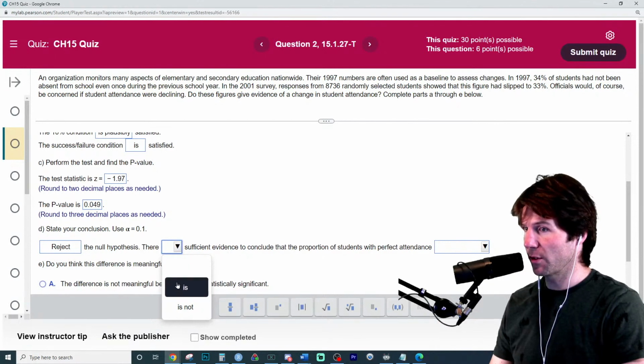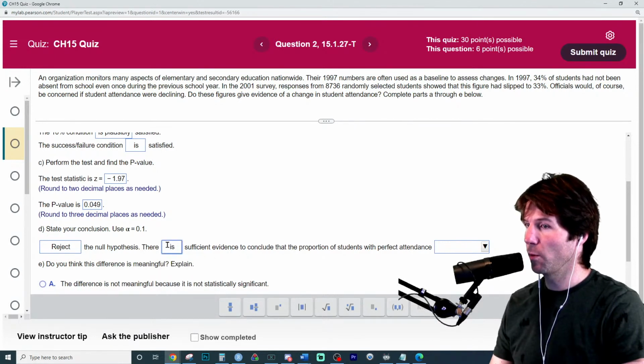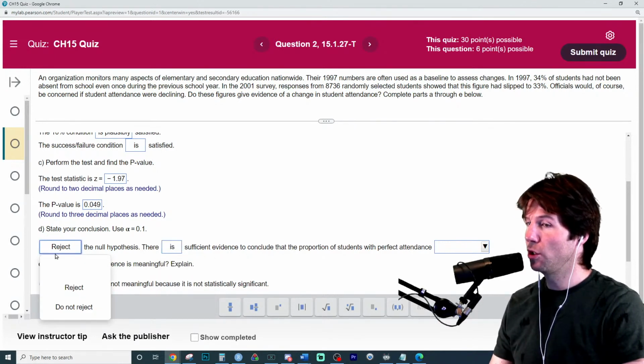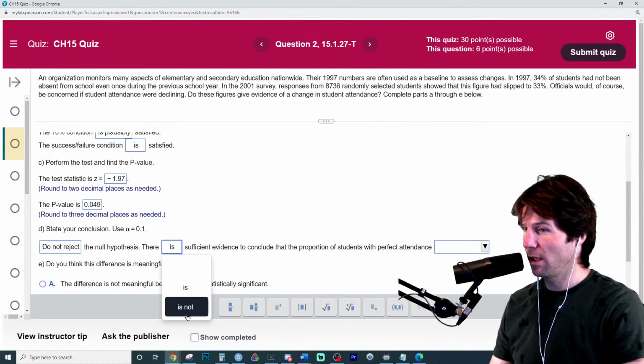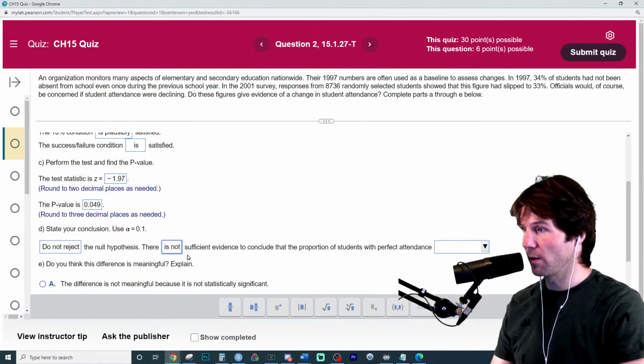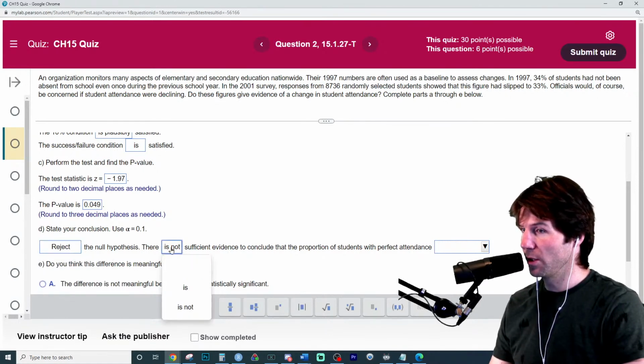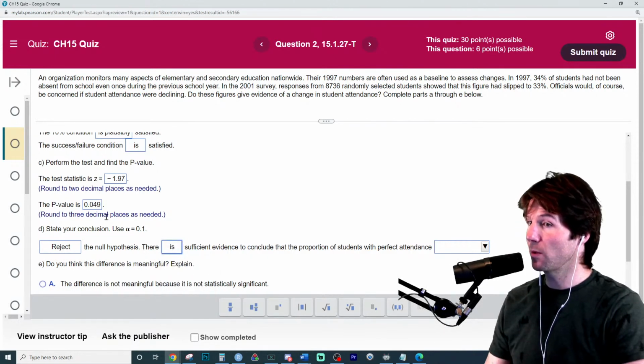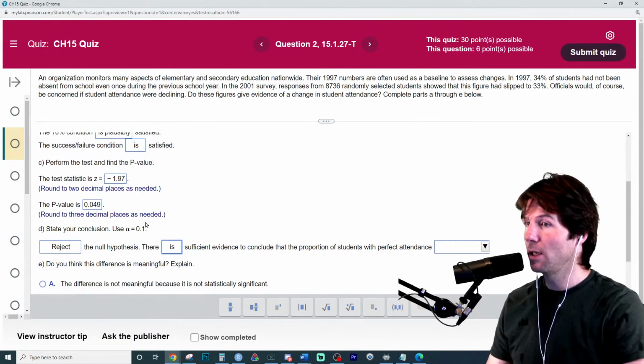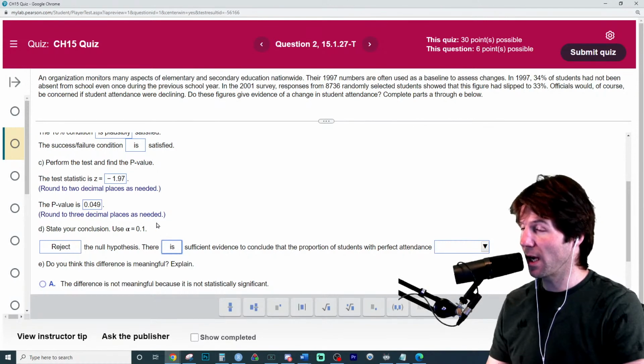There is evidence to the alternative. So this is the way the phrase has to go. Reject is evidence. Do not reject is not evidence. If you are not rejecting, there is not evidence. This means fail to reject right here. So I do not reject, I do not have evidence. I do reject, there is evidence. And you reject when the p-value is lower than alpha. You do not reject when the p-value is higher than alpha.